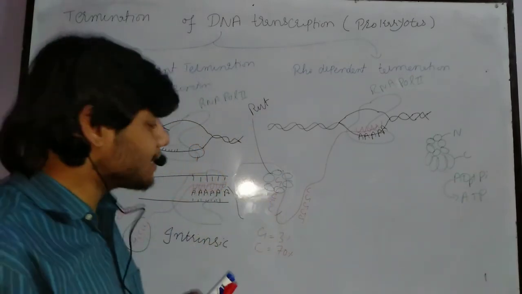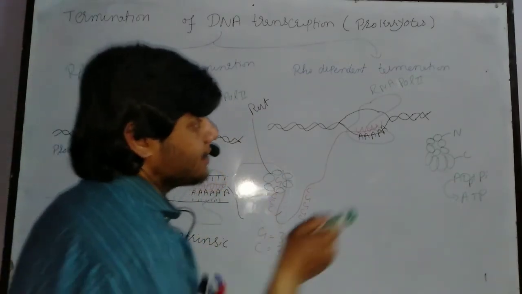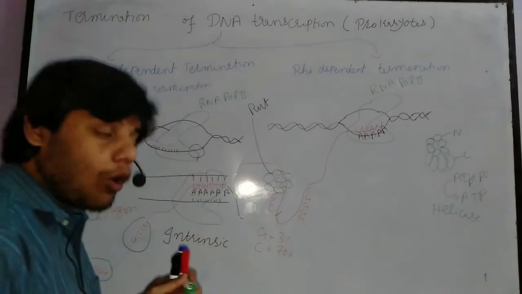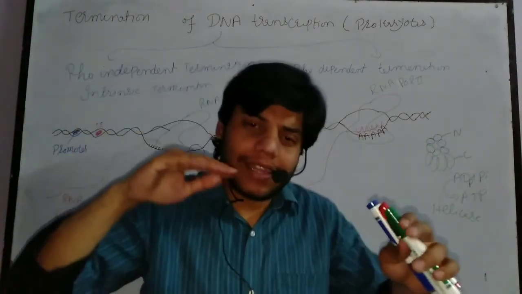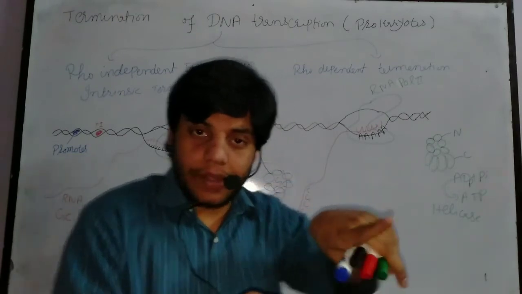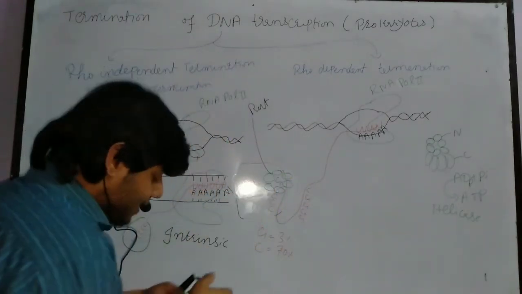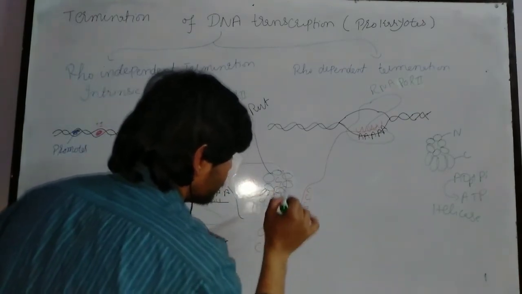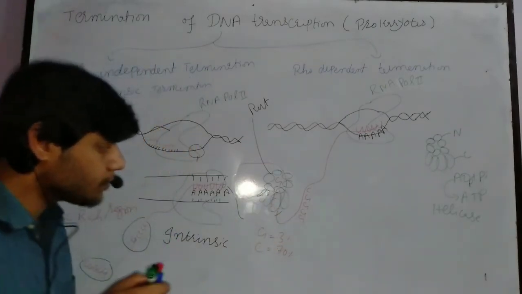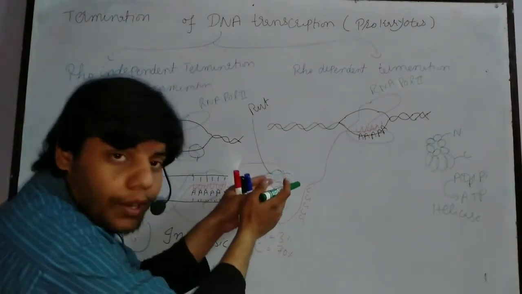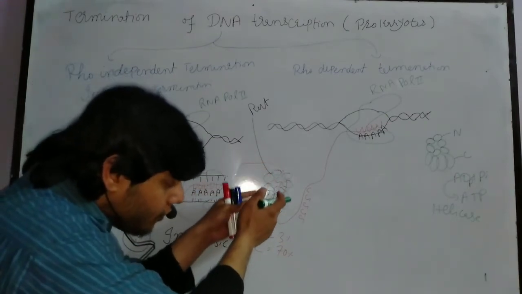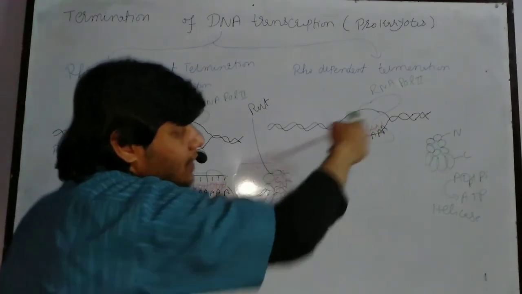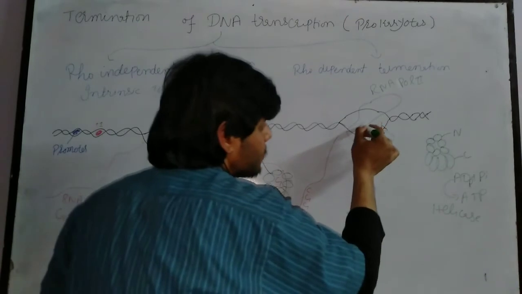It contains 6 proteins because it is acting as a helicase. And all of you better know helicase can unwind the DNA strand, and it can also break the hydrogen bond between the two strands. Okay, so this is acting as a helicase, and this is the Rho protein, as you can see. Now this is the C site. So the Rho protein is loaded here. When the Rho protein is loaded here, then it moves along this strand, as you can see, and reaches that specific point. So let's suppose this is the Rho protein.